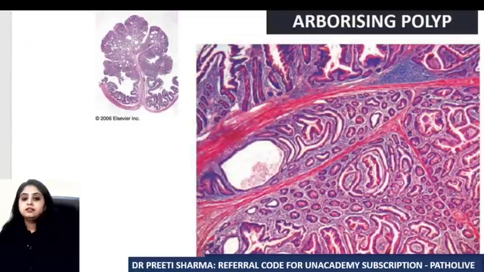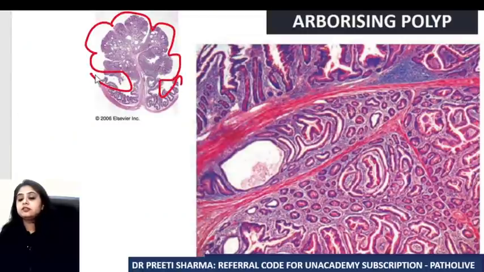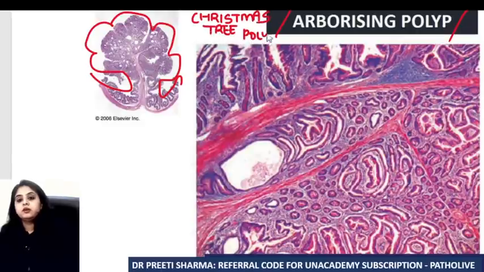This polyp looks like a tree, so very commonly they are called arborizing polyps, or Christmas tree polyps. What makes it a Christmas tree?